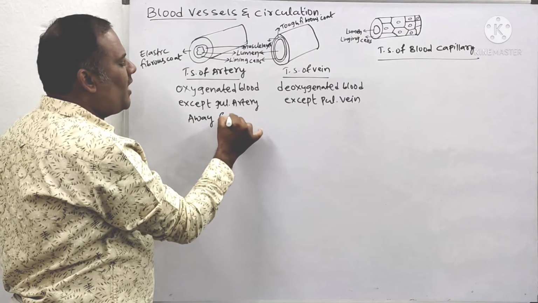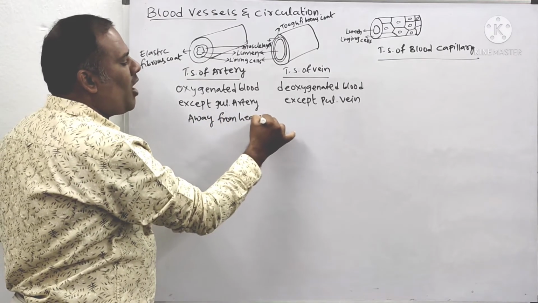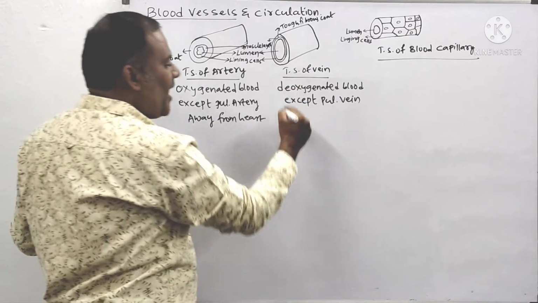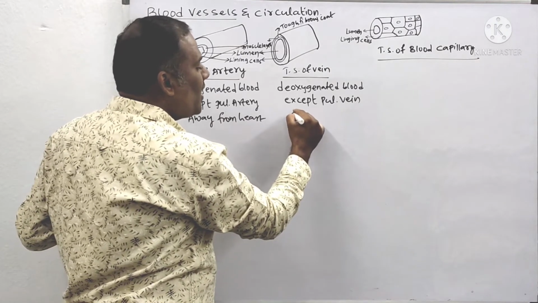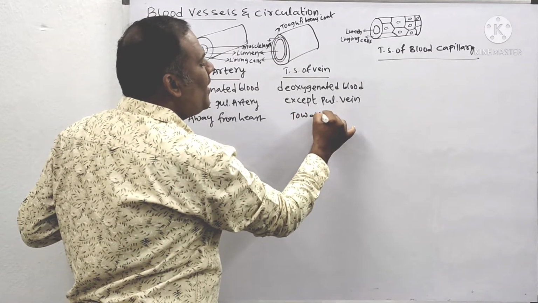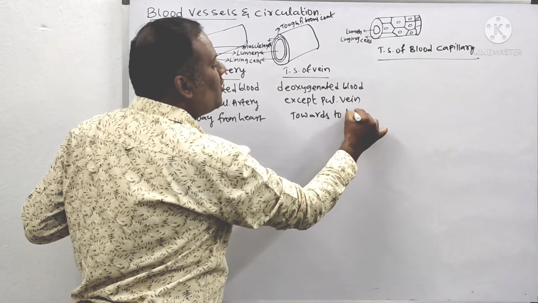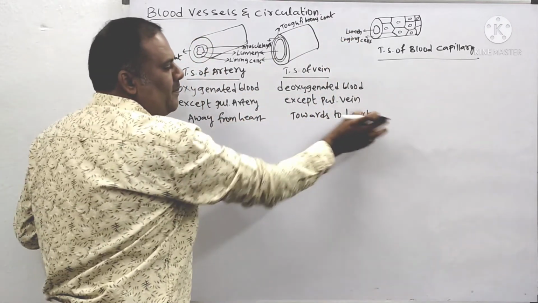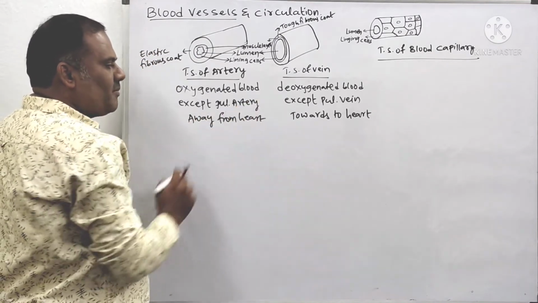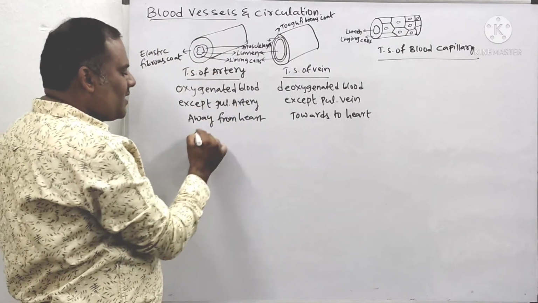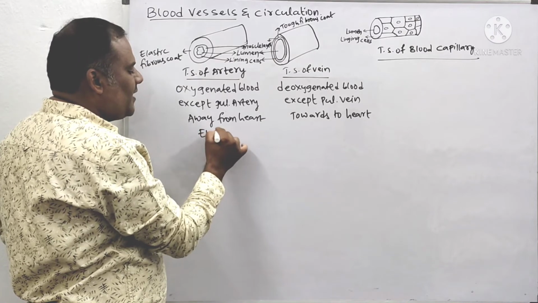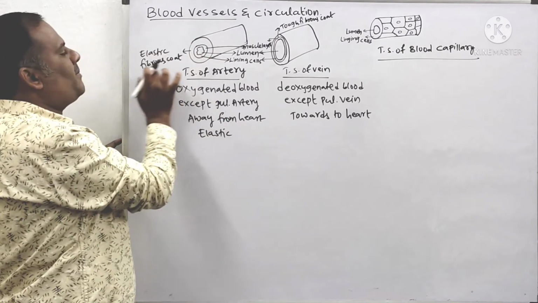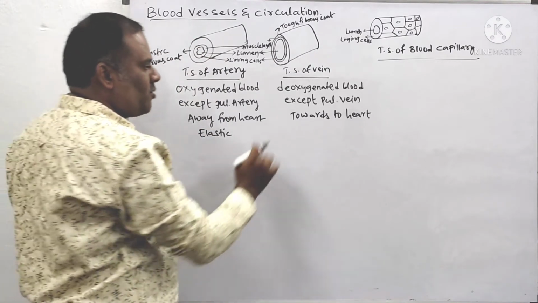Arteries carry the blood away from the heart, that is, from the heart they take the blood to all the parts of the body. Whereas veins carry the blood towards the heart. They collect the deoxygenated blood from all the parts of the body and bring it towards the heart. Arteries carry blood away from the heart. And arteries are elastic in nature. Why? Because their outside membrane is made up of an elastic fibrous coat.